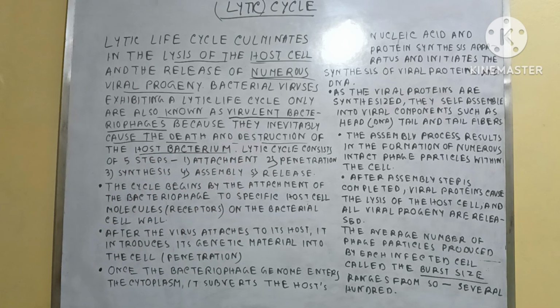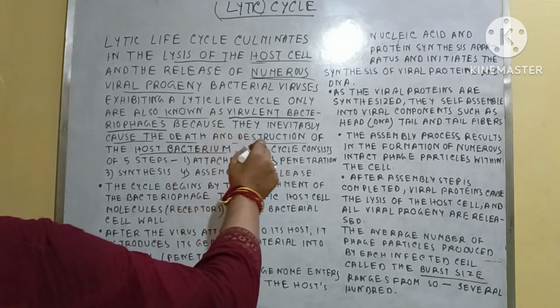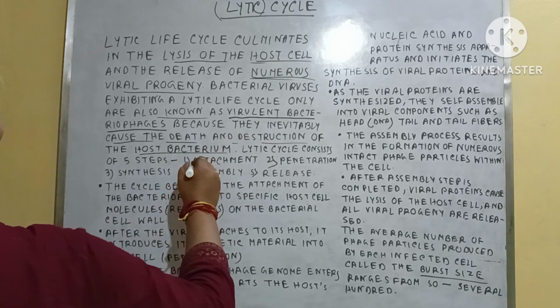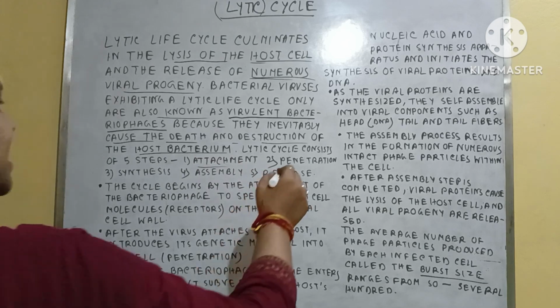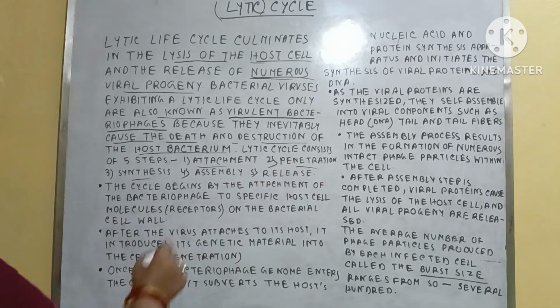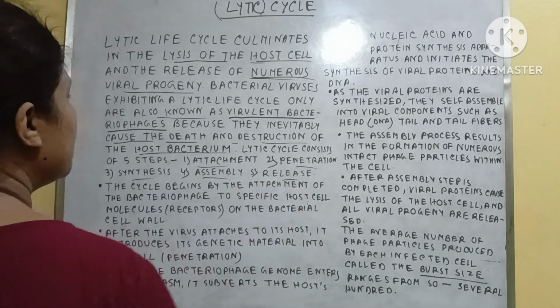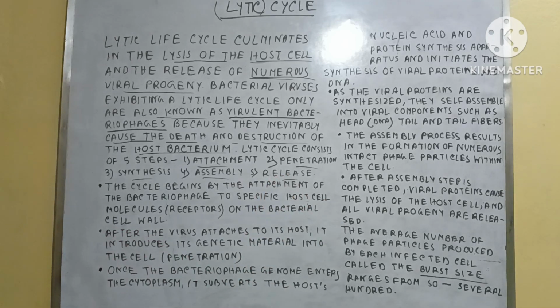That's why they are called virulent. This Lytic cycle consists of five stages: one is attachment, second is penetration, third is synthesis, fourth is assembly, and fifth is release.